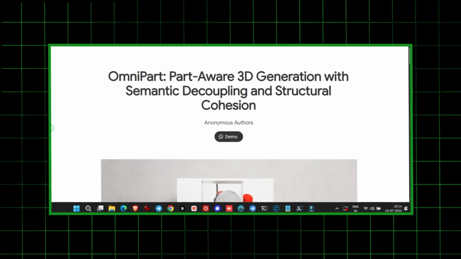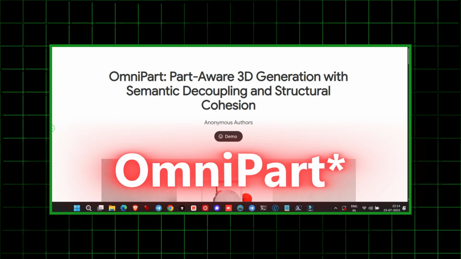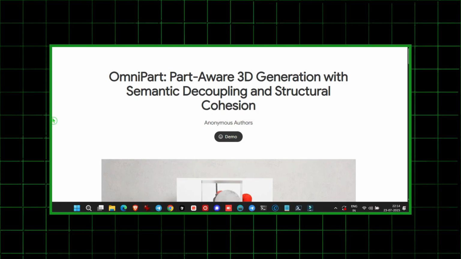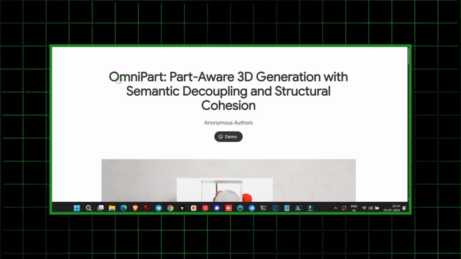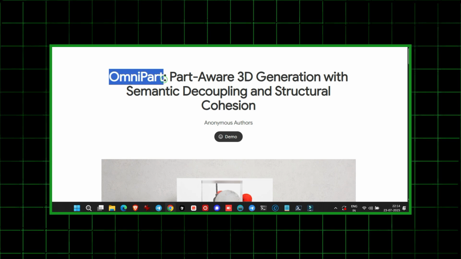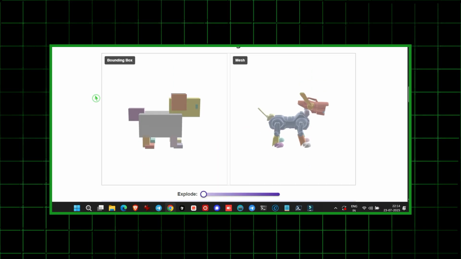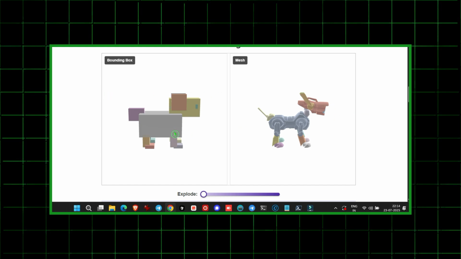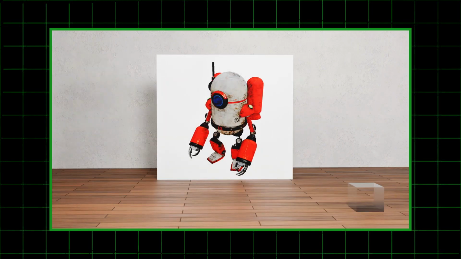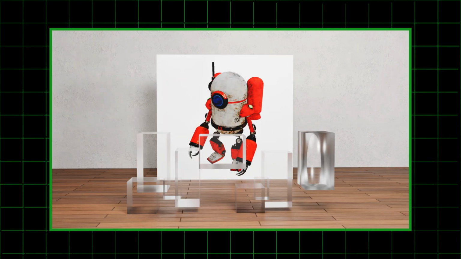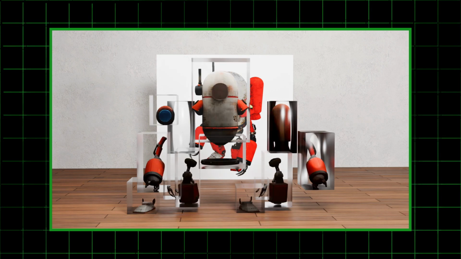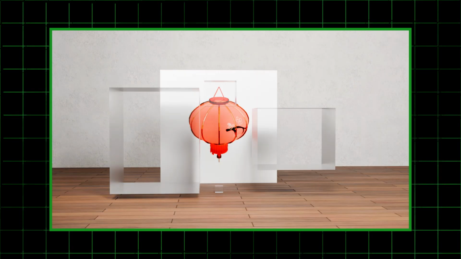Friends, the next AI tool I have now is OmniPart, and it's an excellent 3D model generation AI tool today. You might think many AI tools create 3D models, but OmniPart is different. Most tools create a single solid object, where you can't edit individual parts. OmniPart, however, takes a 2D image, automatically identifies meaningful parts like hands, torso, eyes, attachments, and creates separate 3D shapes for each.